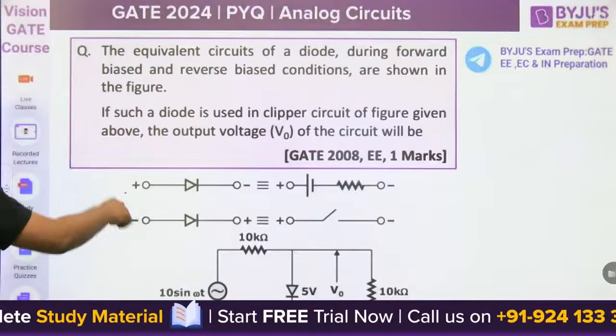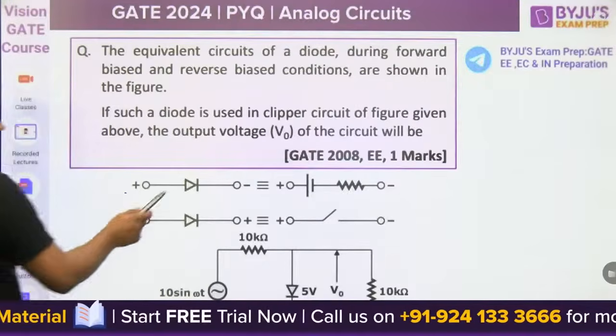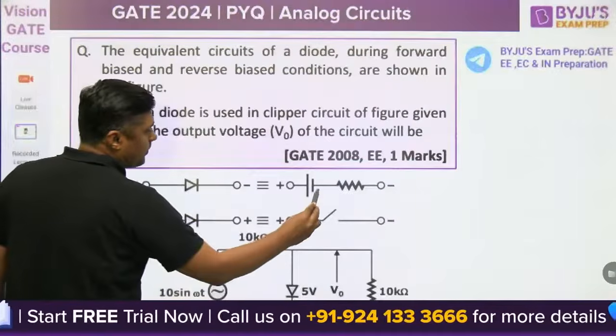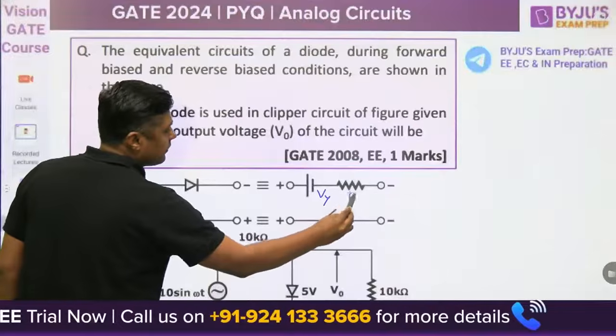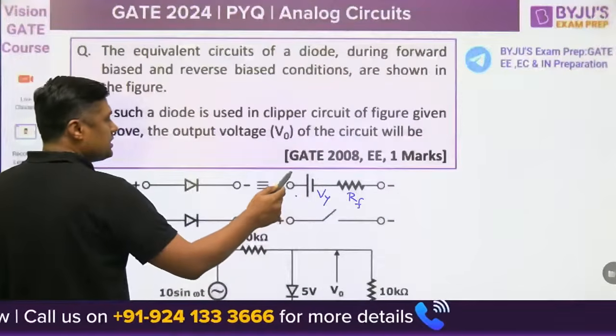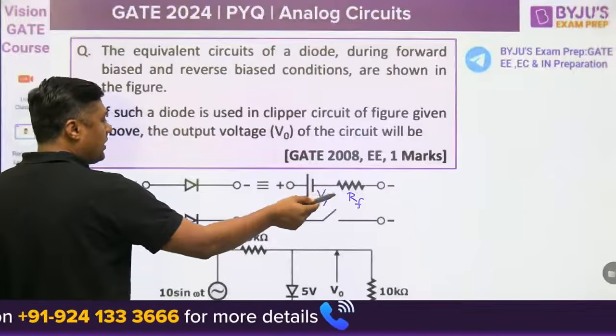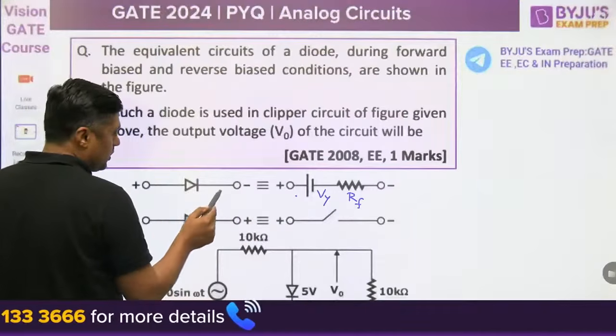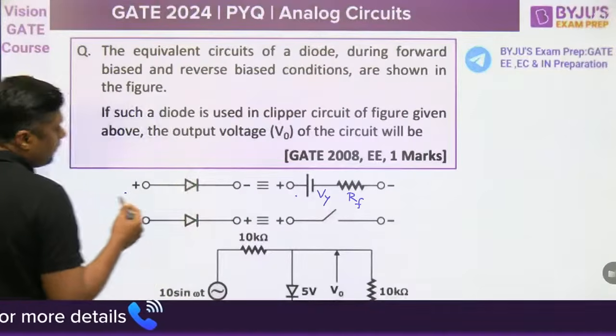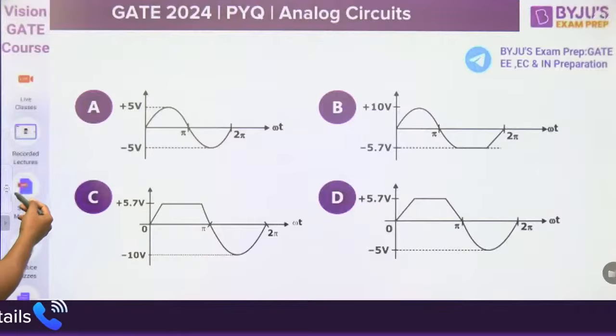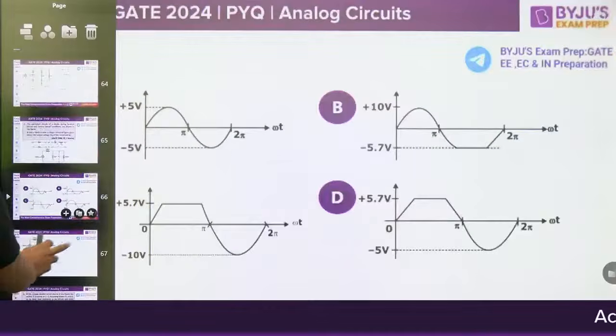Then it is a practical diode. How can we say? Because according to the model, this is the V gamma cut-in voltage and this is the RF. When it is forward bias, it is not replaced by a short circuit. V gamma and RF are given, which means it is a practical diode. Now watch this diagram. One minute, what is the diagram here? Watch it carefully.